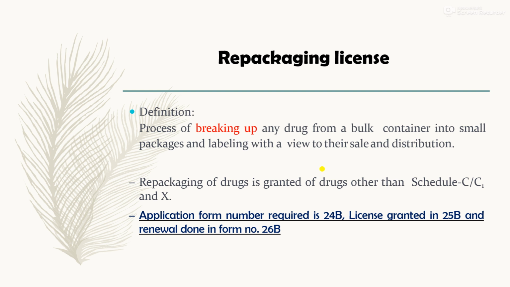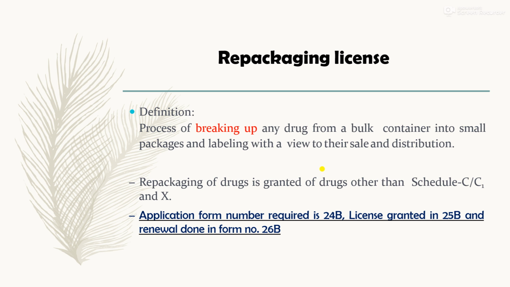Compared to loan license, you can also remember this: in case of loan license, the first condition, other than those in CC1 and X, had forms 24A, 25A and 26A. So over here, only the alphabet A is replaced with B. So it will be easy for you to remember.